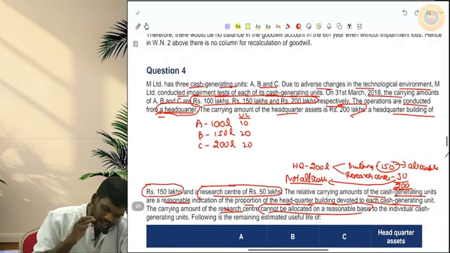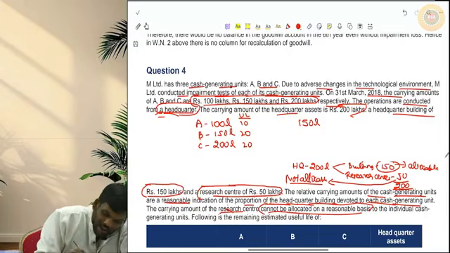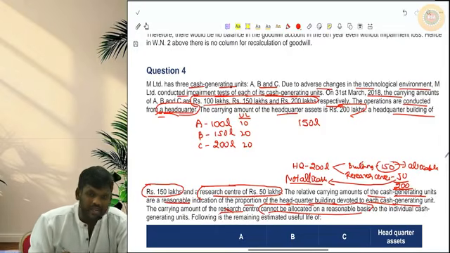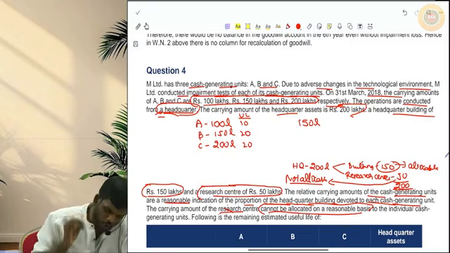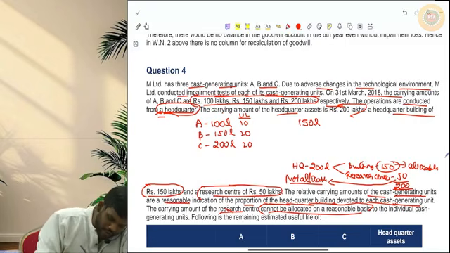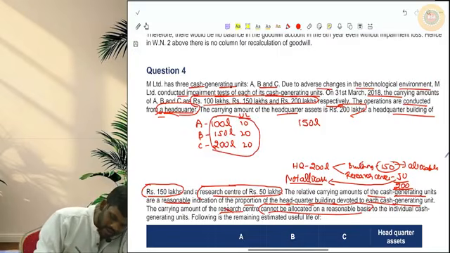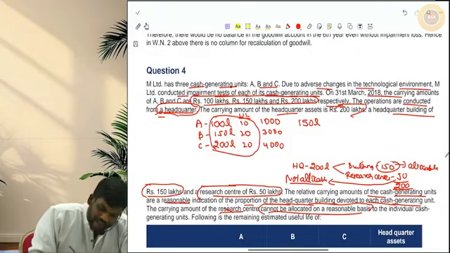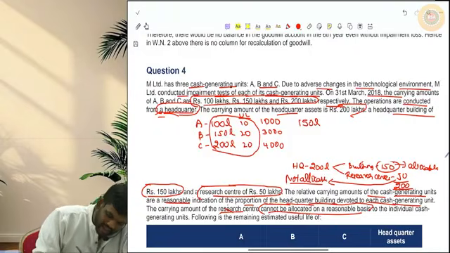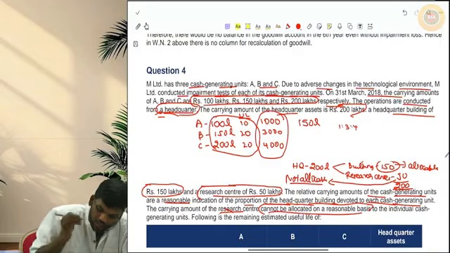Okay, now this headquarter building is 150 lakhs, and we have to split it across A, B and C in the ratio of the carrying amount of each individual CGU into useful life. That means 100 into 10 is 1,000, 150 into 20 is 3,000, 200 into 20 is 4,000. We have to split this 150 in the ratio 1 is to 3 is to 4.